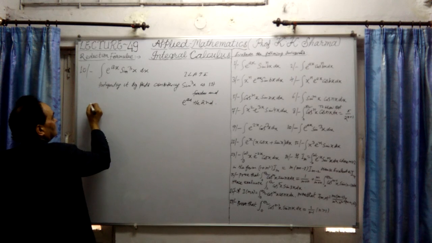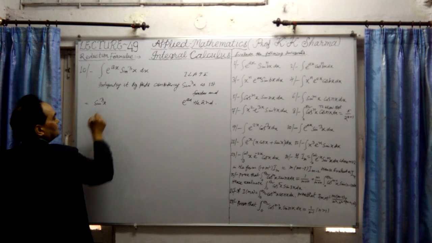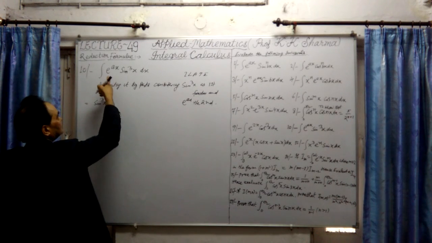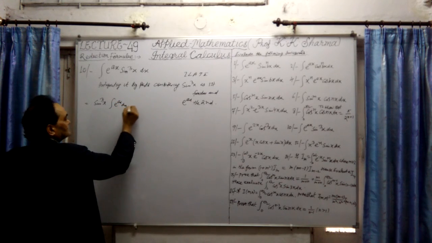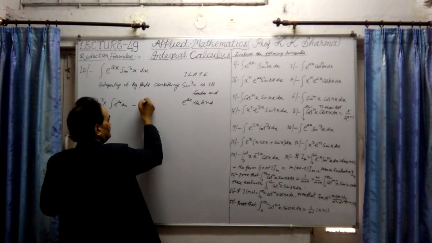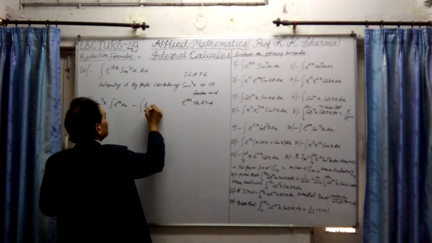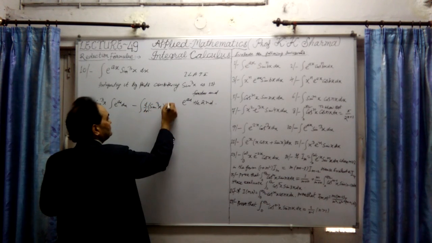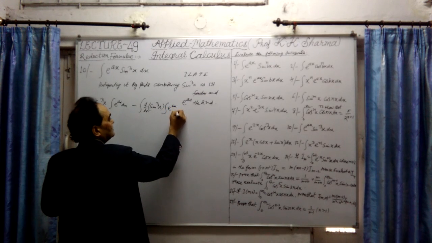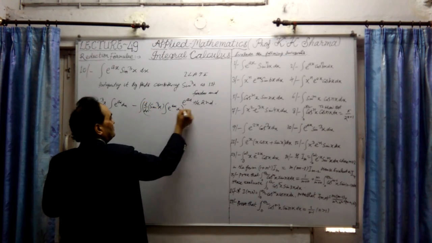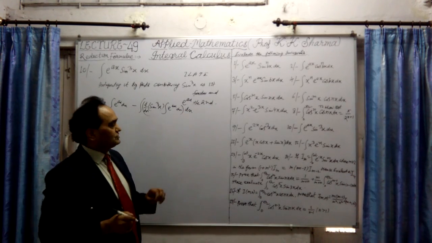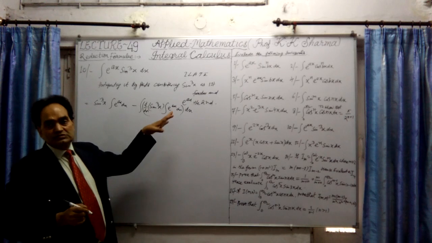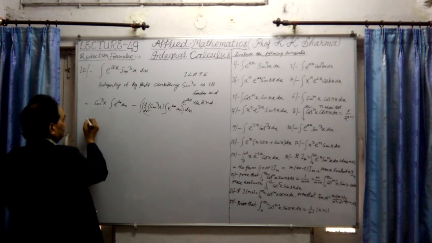So, the first function as it is, that means sin raised to the power qx as it is. Integration of e^(ax), that we write here. Integration of e^(ax) minus the derivative of sin qx, integration of e^(ax) dx whole dx. This is the formula for the by parts method. Now let me integrate it.